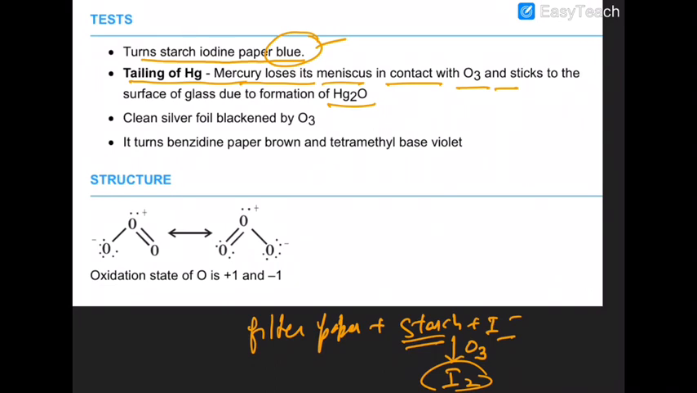Okay, it transforms silver into silver oxide. So it causes silver foil to become black. Okay, then it turns benzidine paper brown and tetramethyl base violet in color.